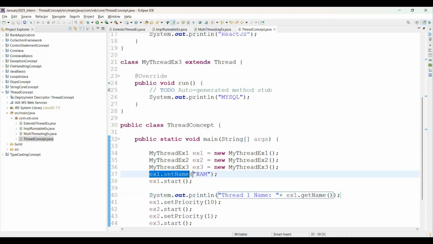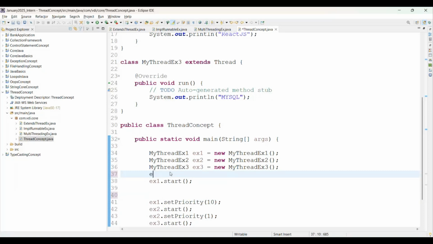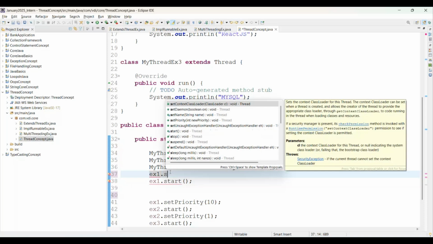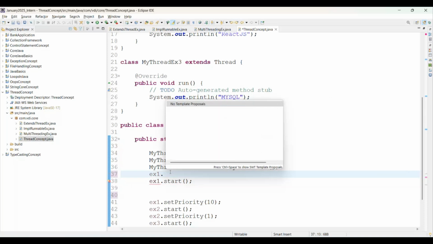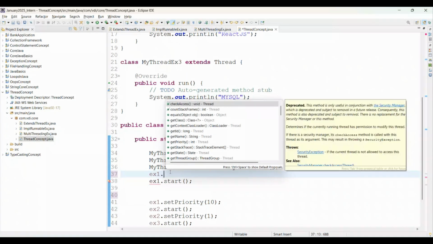Anyway, this is not a good naming convention if we follow standards here. Actually, in industry, we follow some standards, and at that time you can give the corresponding name here. Fine. I'm just giving one example here. Okay. Now we'll remove the setName here and come up with the next example. See, again I'm using the object we have available, then you can simply use dot. See, a number of methods are available there.